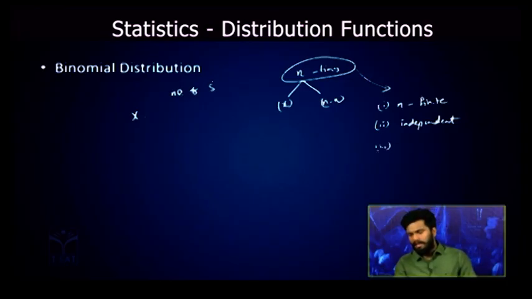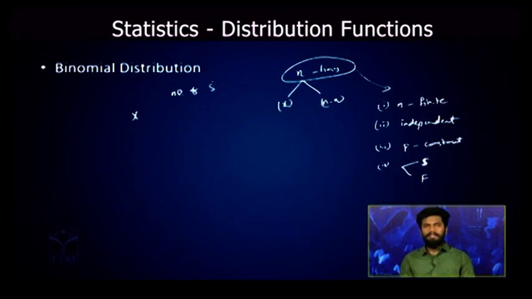And in every trial the probability p must be constant. It may be any value, but it must be constant for each and every trial. Each and every trial should result in two outcomes, either success or failure.